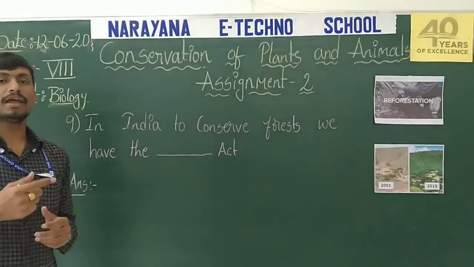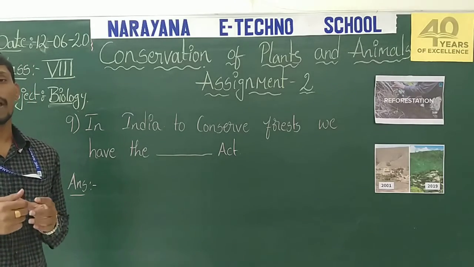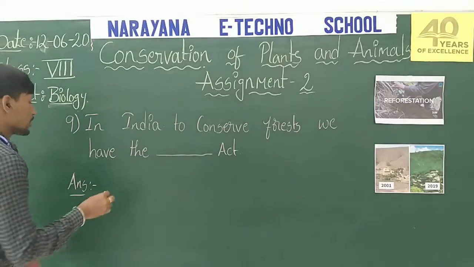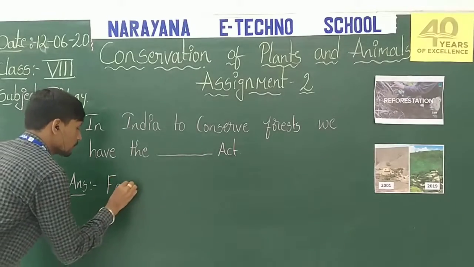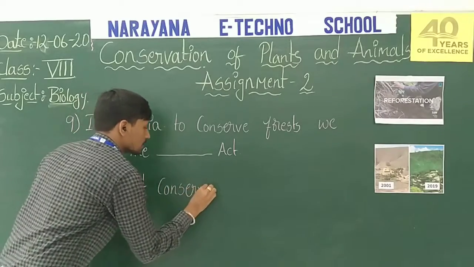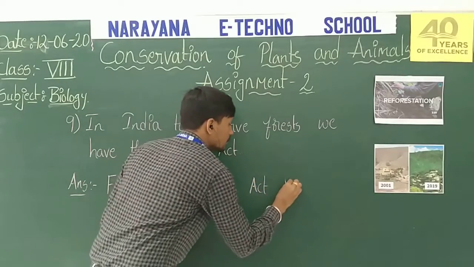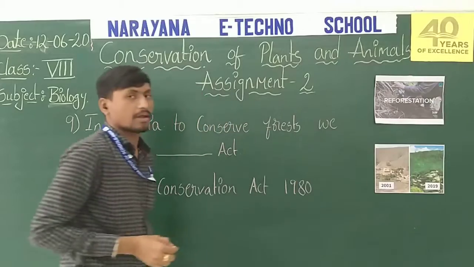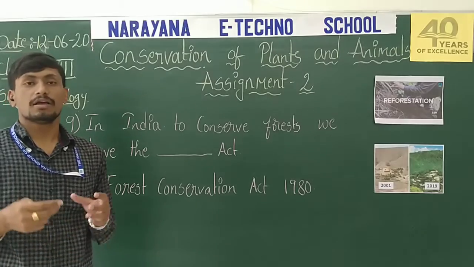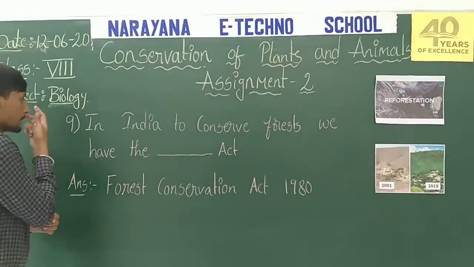So to retain, conserve and save it, the Indian government has brought an act called the Forest Conservation Act, 1980. There are many acts that came after 1980, but this was the first. It was passed by the Indian Parliament.